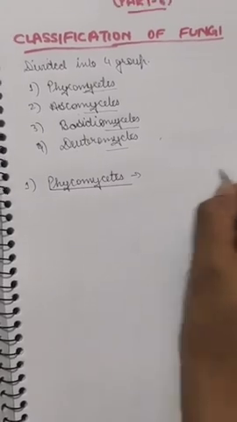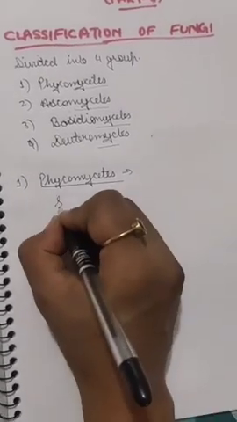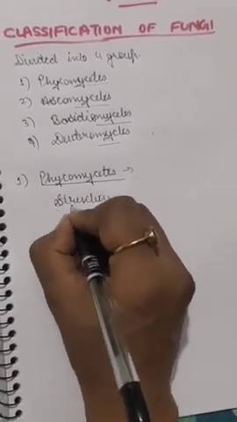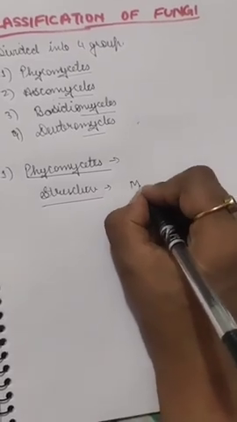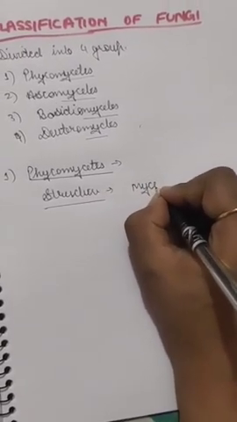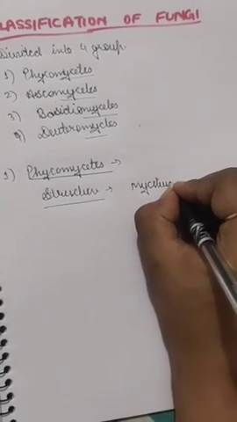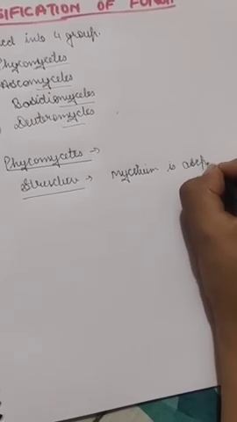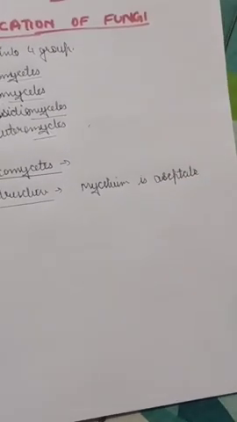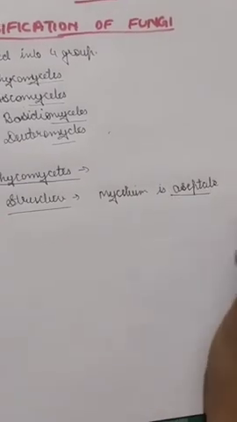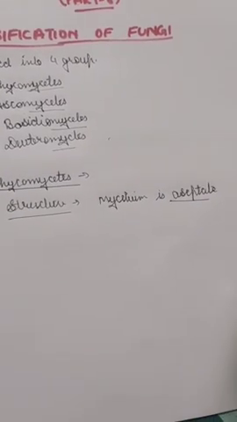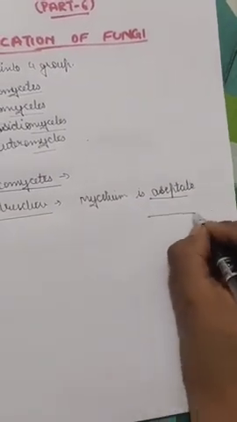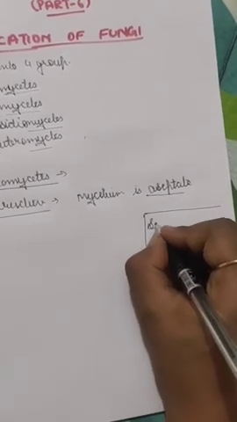Phycomycetes have a mycelium, and the mycelium is aseptate. I hope you all remember about mycelium because we have been doing this for a long time. If we remember the word septum, which we studied when we were studying hyphae, when there is a septum it is called septate, and when there is no septum it is called aseptate.